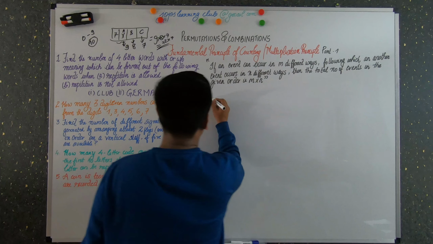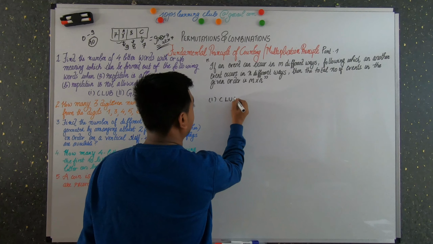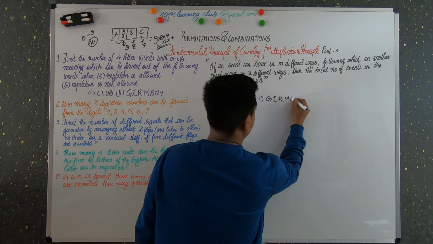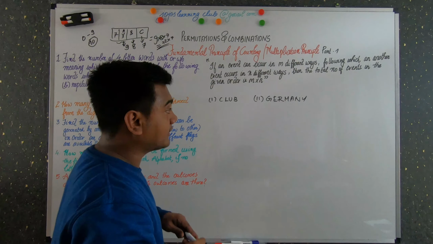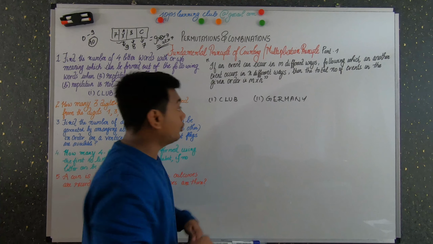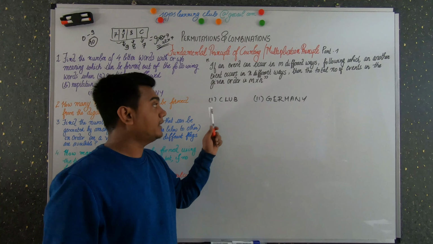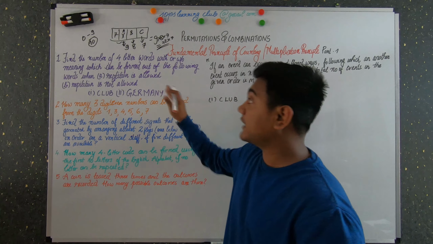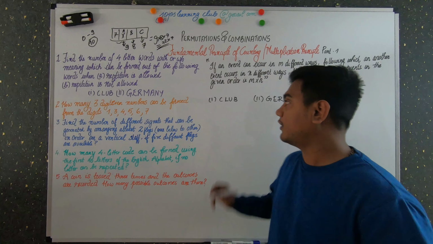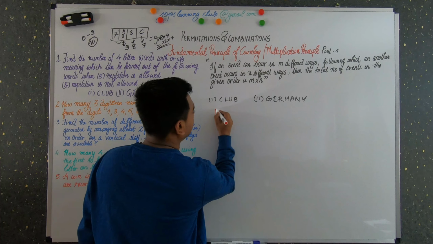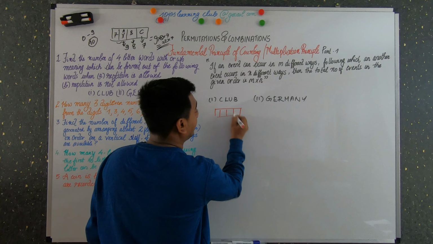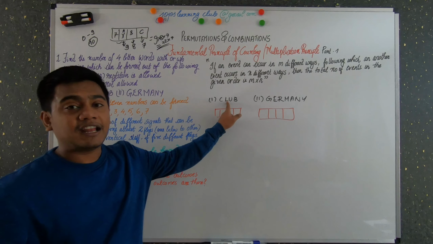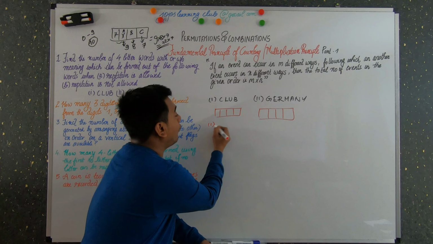The first word is club, and the second word is Germany. So you have 2 words here, right? For each of these selections, you have 2 problems, that is when repetition is allowed and when repetition is not allowed. What it says is that you have to find the number of 4-letter words that can be formed. So for 4-letter words, let's draw a block so you will get a better understanding. Here also a 4-letter word block. And how many letters are there? 4 letters, right?